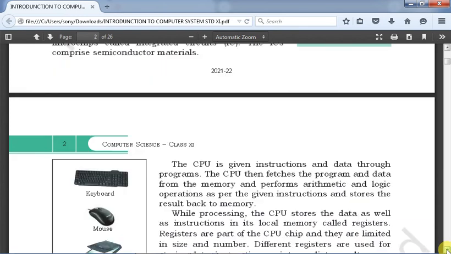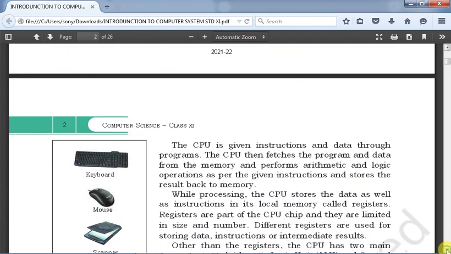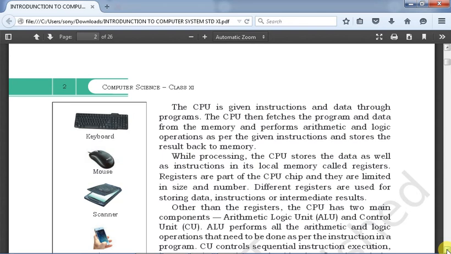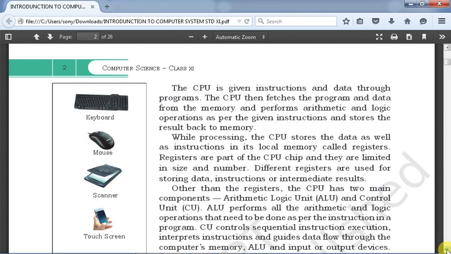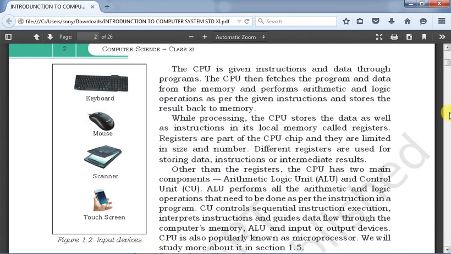Now what does the CPU do? The CPU sends instructions and data through programs only. The CPU fetches the program and data from the memory and performs arithmetic and logic operations as per the given instructions and stores the result back to the memory. Whenever there is a comparison, like in programming where we do a lot of comparison using relational operators, those kinds of operations or numerical processing are done in the ALU part of the central processing unit, that is the arithmetic logical unit.